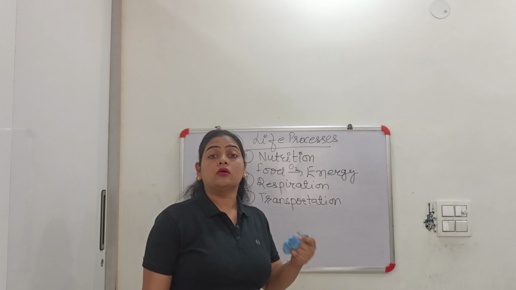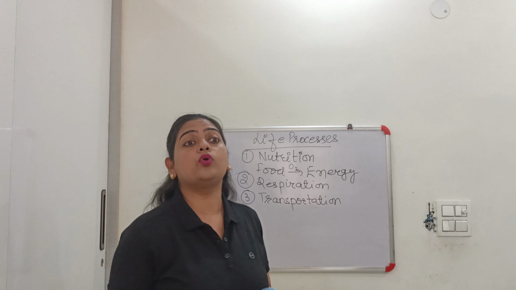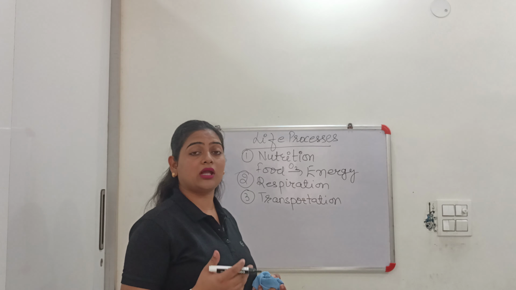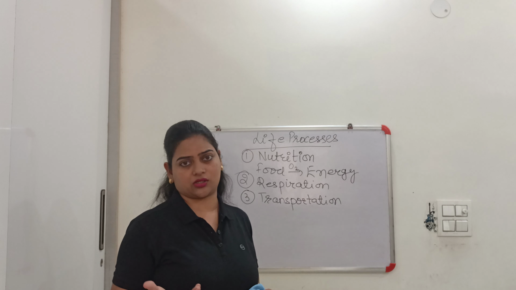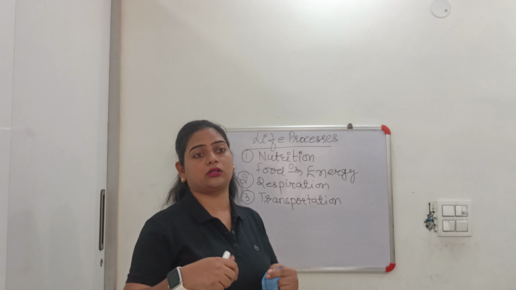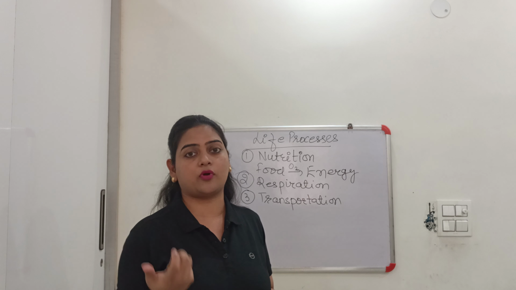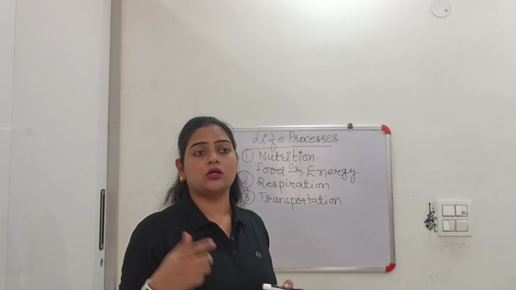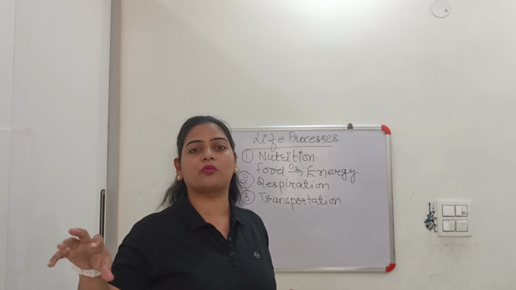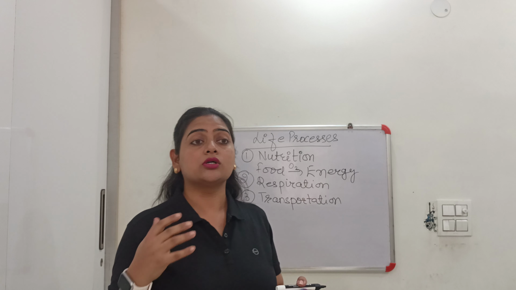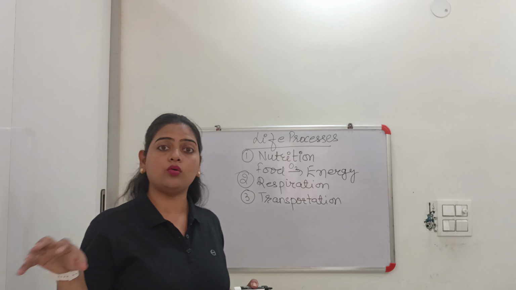Now, whatever food we consume and we produce energy from that, sometimes a lot of waste products are also produced, right? You must have seen, like when we extract juice from any fruit, right? So from the juice in the juicer, some waste pulp, which does not have any juice or any nutrient, is removed out.